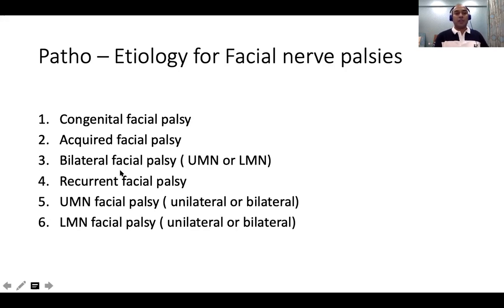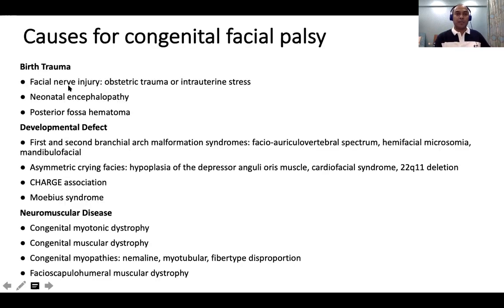What are the causes for recurrent facial nerve palsy? Okay, coming episodically on one side again and again. The causes are rare. And what are the causes for UMN facial palsy? It is a stroke, or it is demyelination. And what are the causes for LMN facial palsy? The commonest is Bell's palsy. So if I just forget all the etiologies, by and large the most common cause of facial palsy is always Bell's palsy only, right?